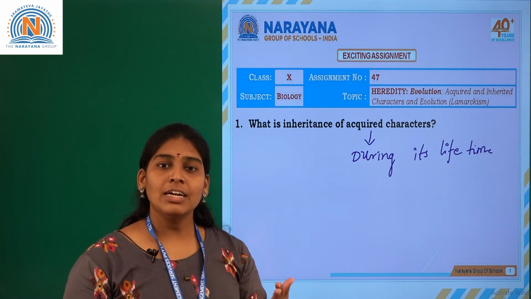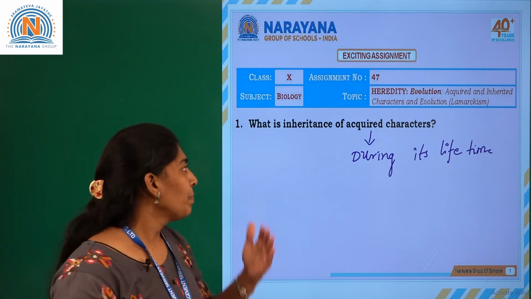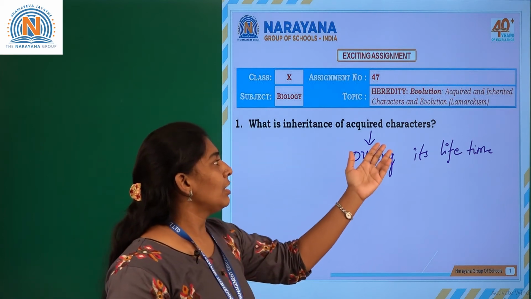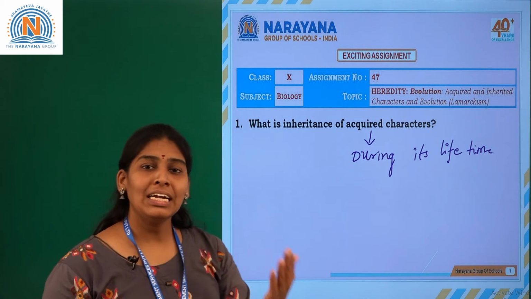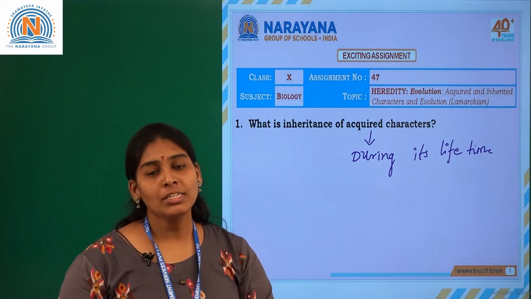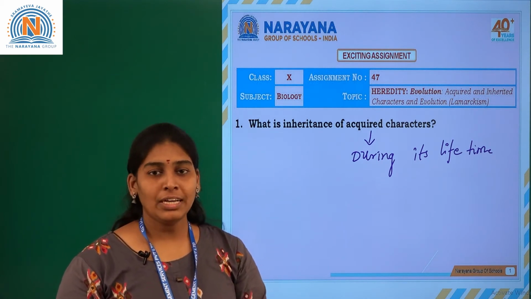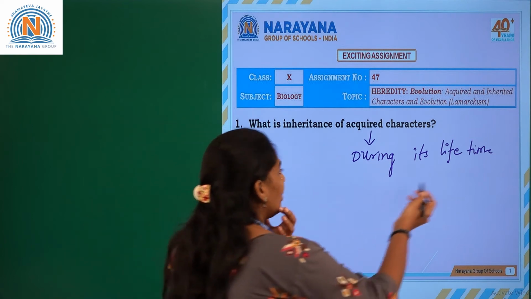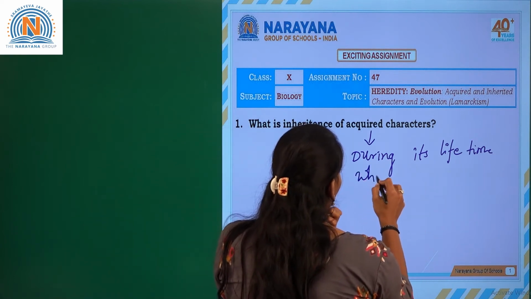And the transmission of these acquired characters from parent to progeny is called inheritance of acquired characters.